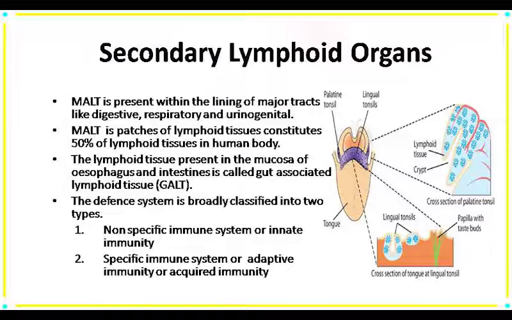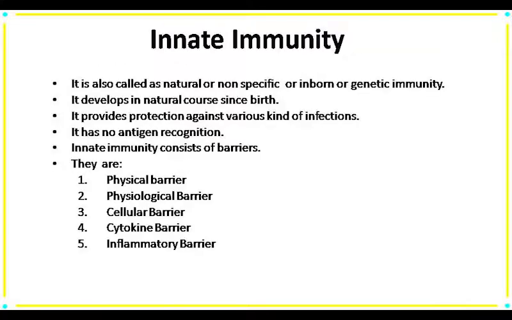Next one is our tonsil, which is present in our pharynx region. Next is the Peyer's patches, which is present in our small intestine. So that is all about our primary lymphoid organs and secondary lymphoid organs. Next, come to our next section, that is, our defense system has two kinds of immunity. First is innate immunity, second is adaptive or acquired immunity.